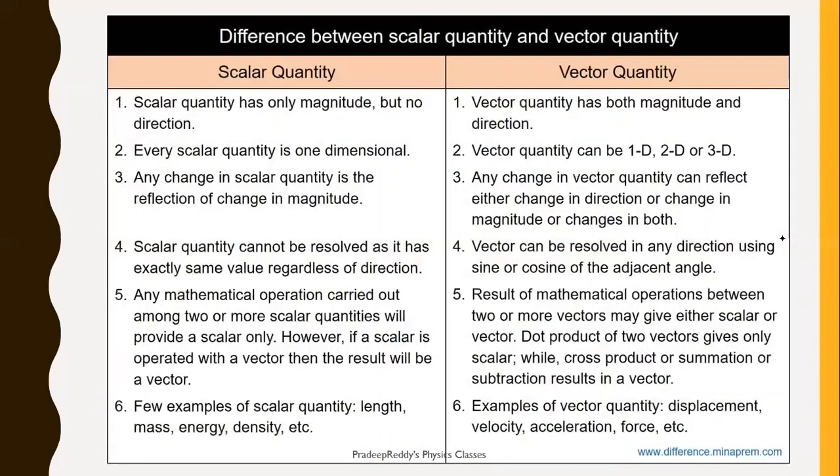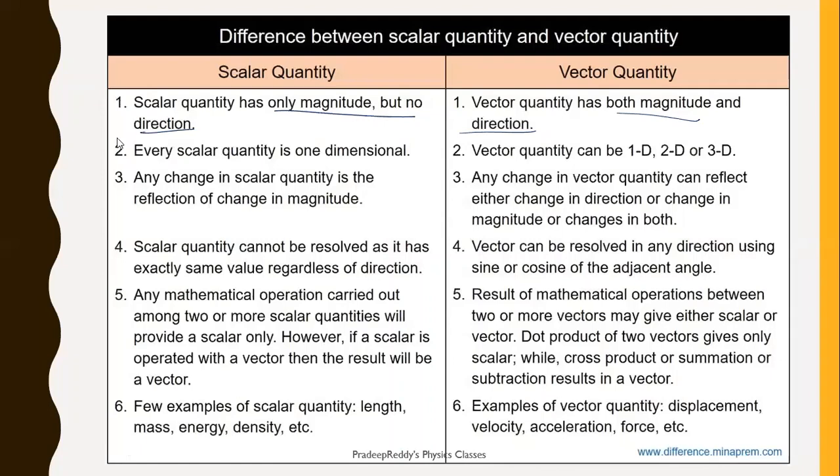Those quantities which obey vector laws are called vectors. These are a few differences between scalar quantities and vector quantities, which I have just now told you. A scalar quantity has only magnitude but no direction. A vector quantity has both magnitude and direction.